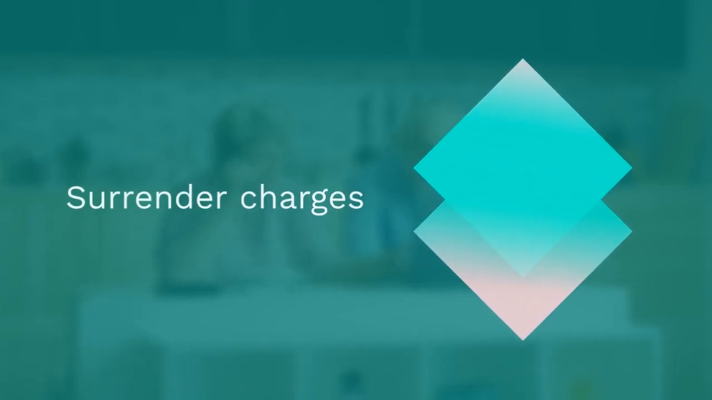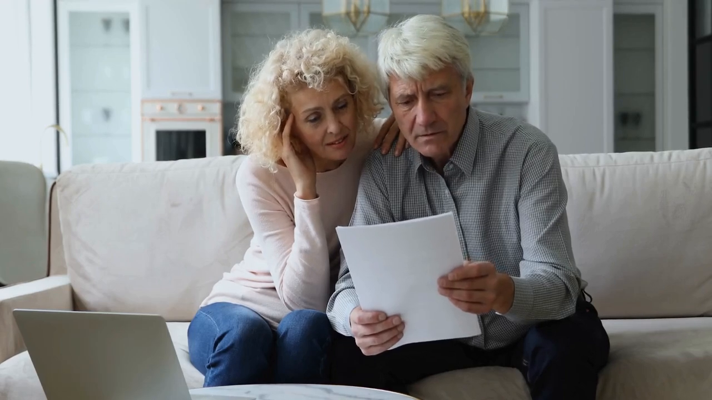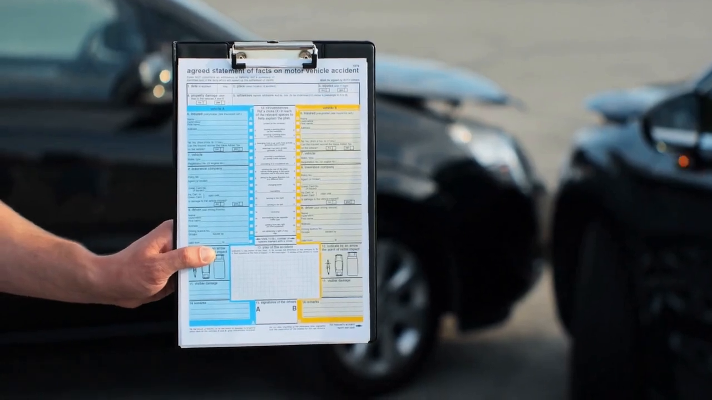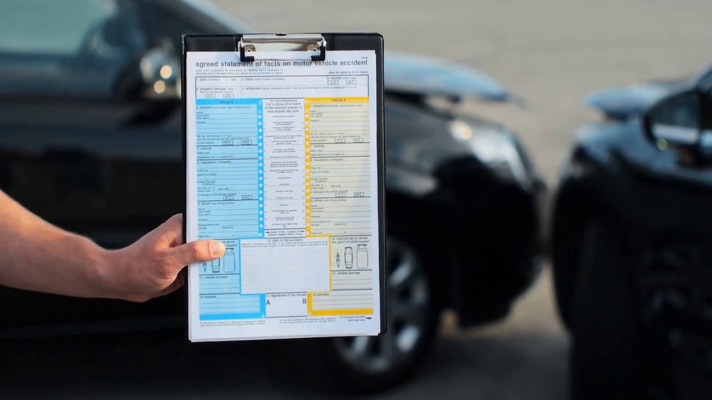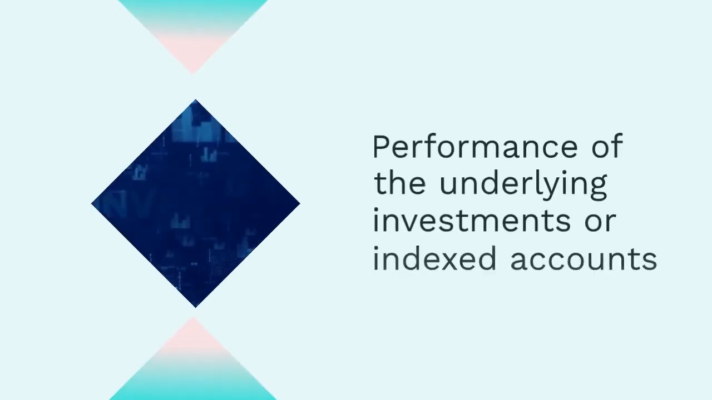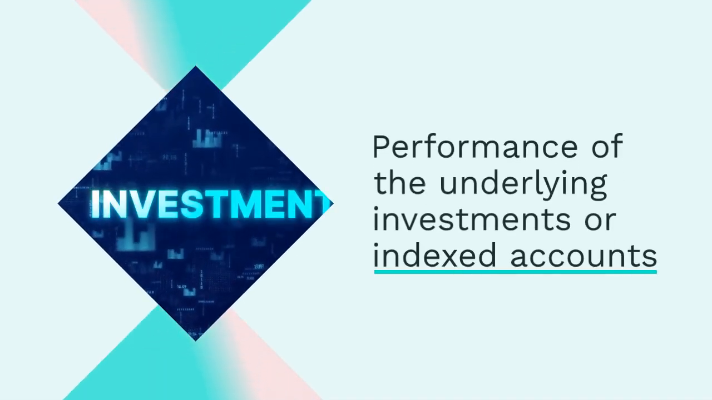Another factor is the surrender charges imposed by the insurance company. These charges are deducted from the cash value when the policy is surrendered. It's important to review the policy terms and conditions to understand the surrender charges and how they impact the cash surrender value. The performance of the underlying investments or indexed accounts also affects the cash surrender value.